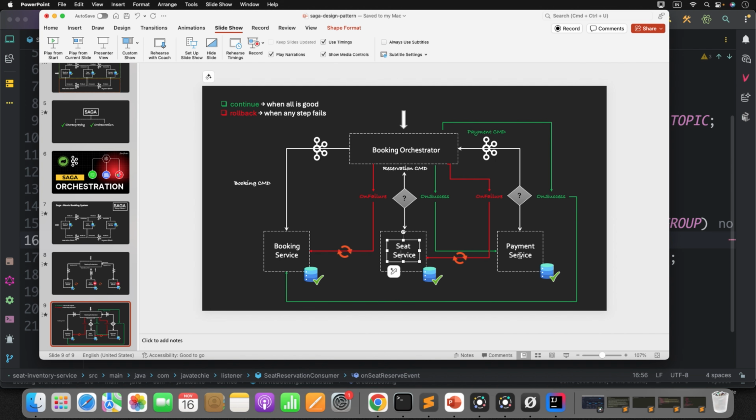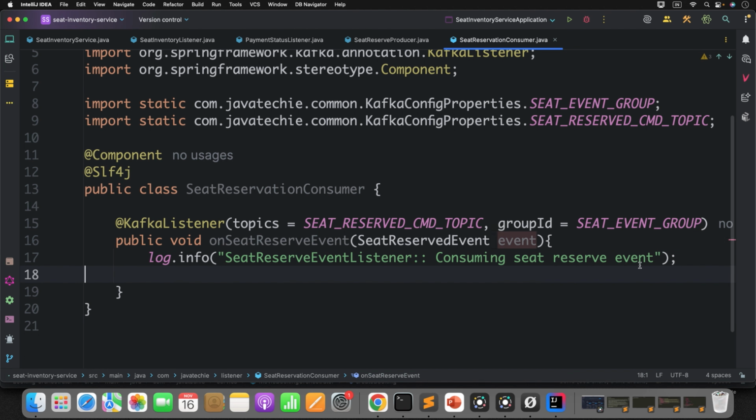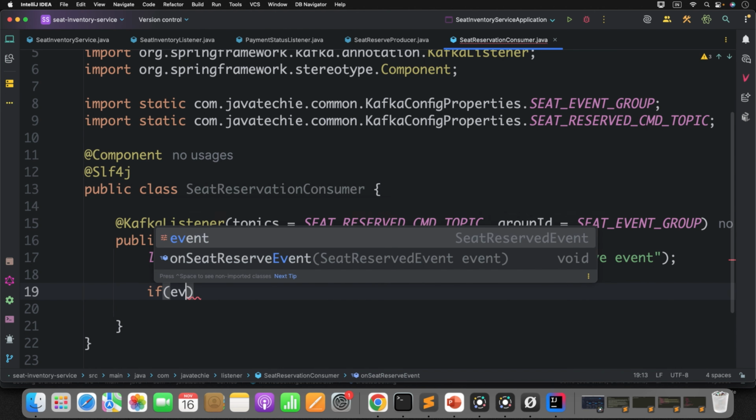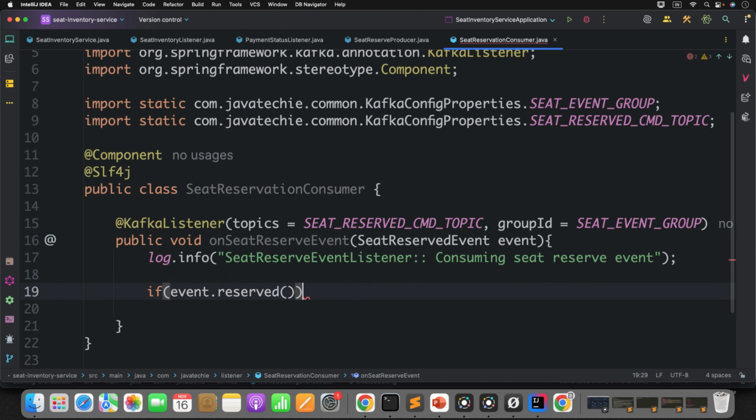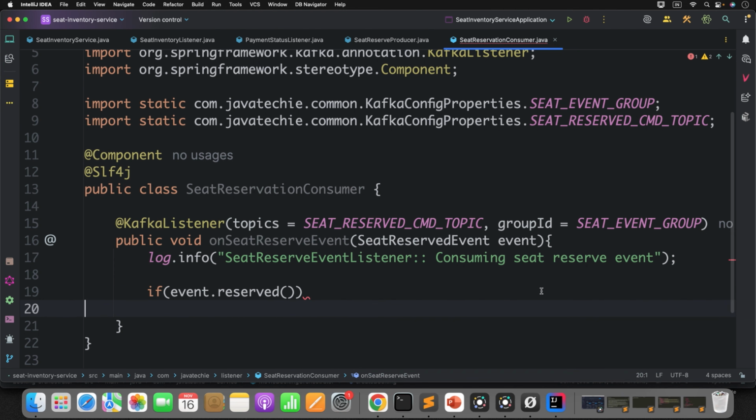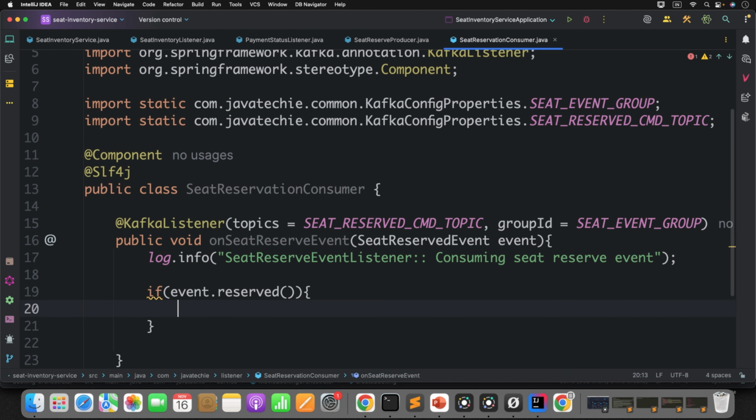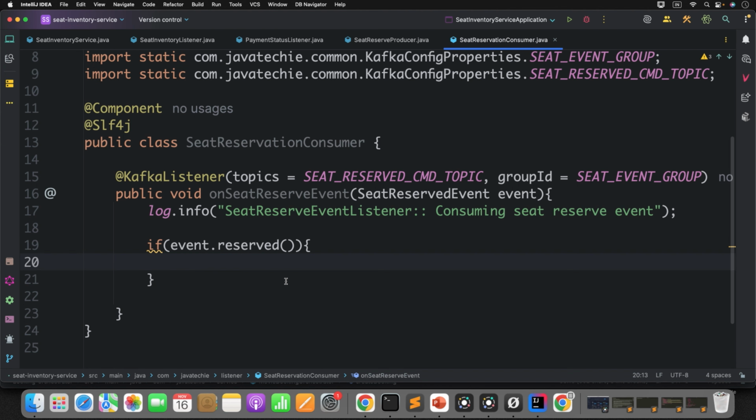Now if you see the flow here, the first time it publishes a success event, the reservation command. What if there is a payment failure? It will publish a seat reservation failure event, right? So for that reason, we'll add a check here. If the event is reserved, if it is success, then book the seat. Else, simply roll back.